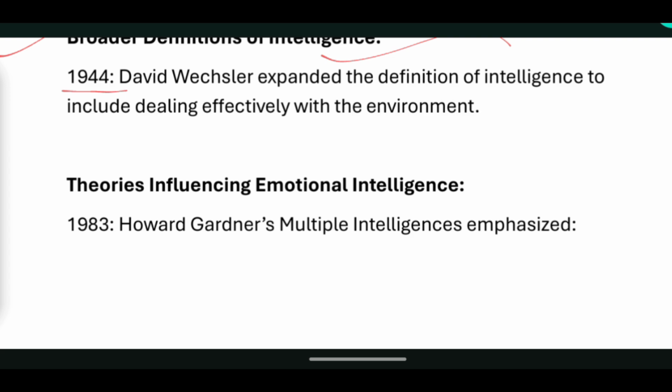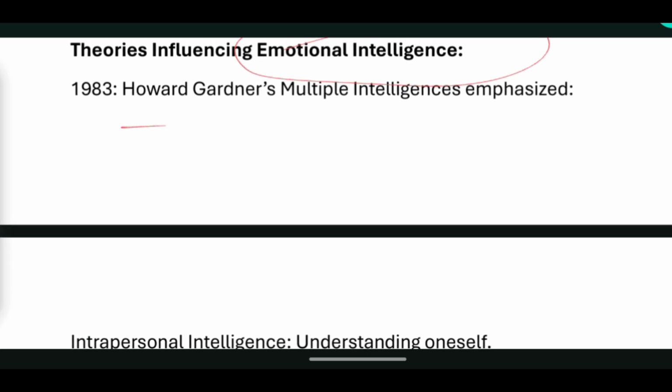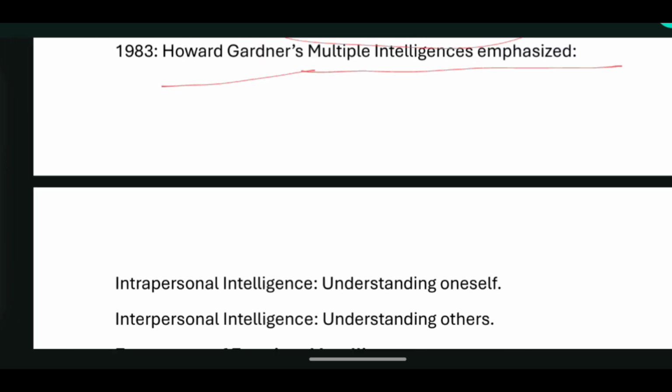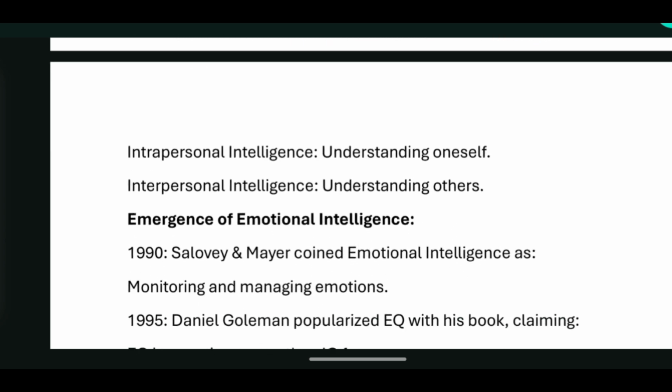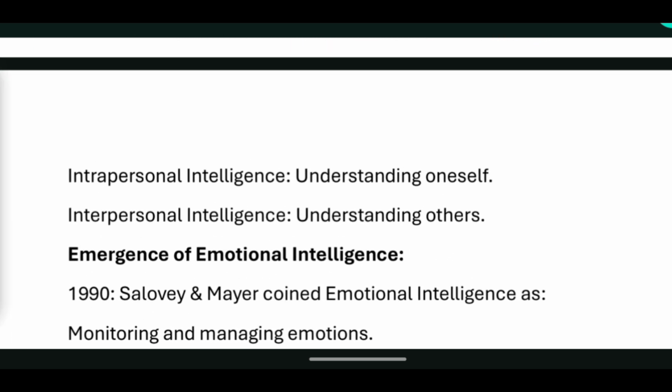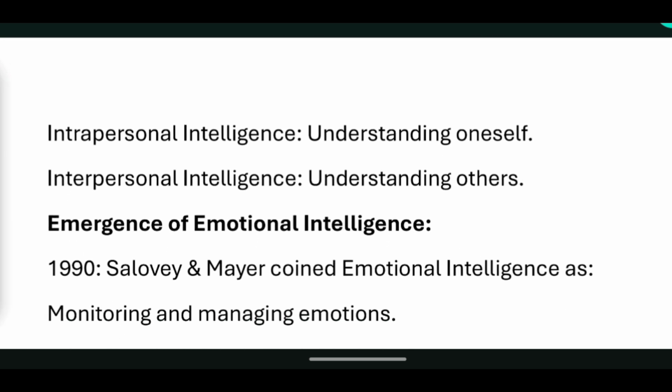There were some theories which also influenced emotional intelligence. In 1983, Howard Gardner's multiple intelligences emphasized that. And now comes the important part, the two terms. You need to know them, so that if a question comes on it, you will be able to answer. The first is intrapersonal intelligence, the second is interpersonal intelligence.